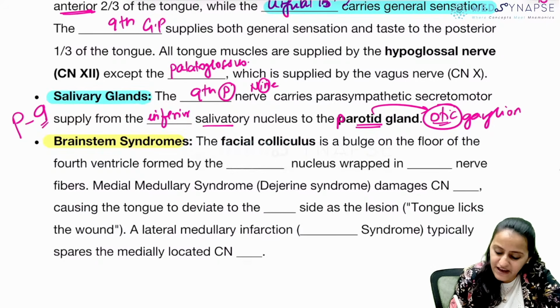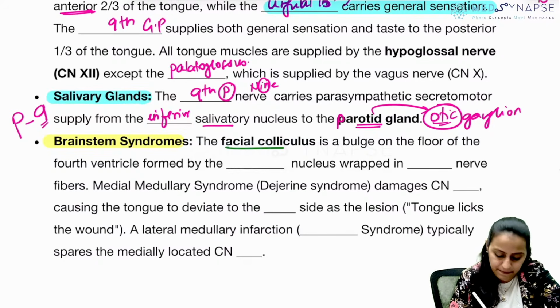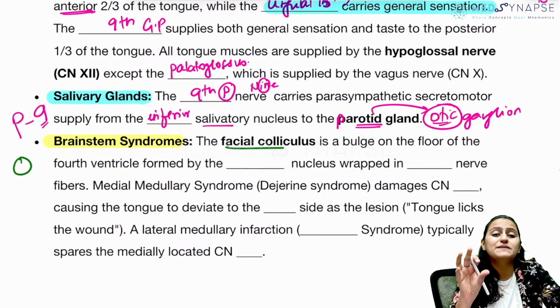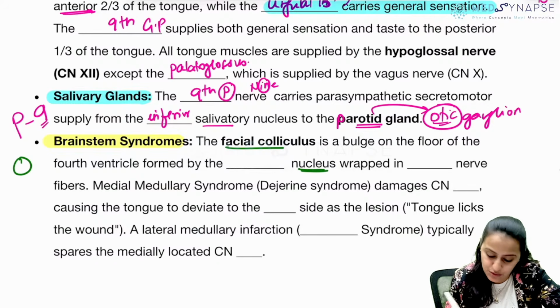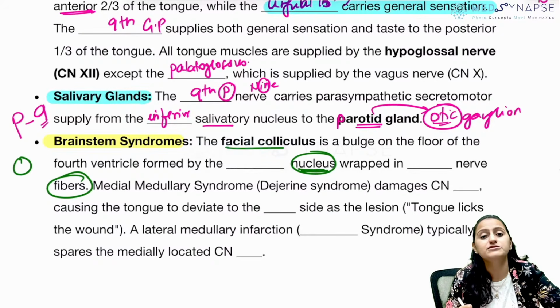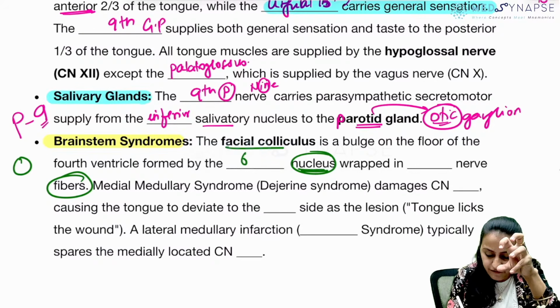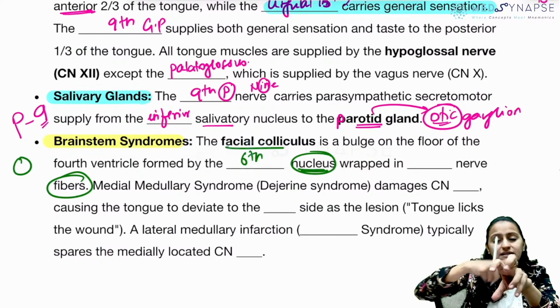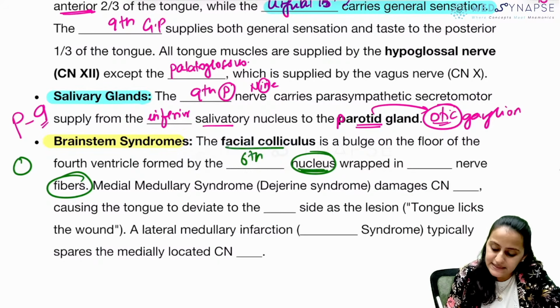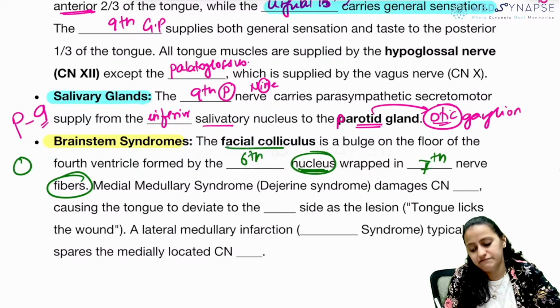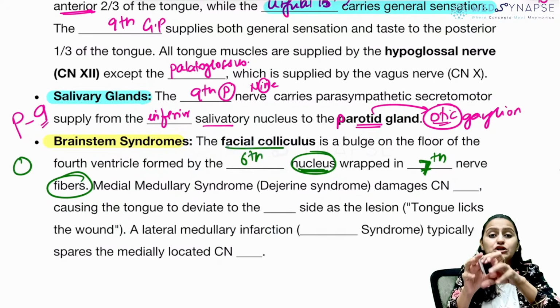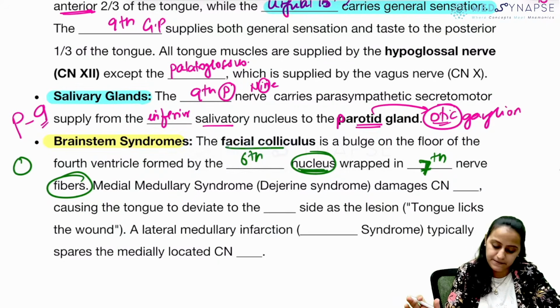So remember facial colliculus, favorite for the exam. Facial colliculus is basically a nucleus. Which nucleus and which fibers? Do not confuse here. It is the nucleus of the 6th nerve, the abducent, and wrapping around it are the 7th nerve, the facial nerve fibers. So it is the nucleus of the 6th nerve and the fibers of the 7th.